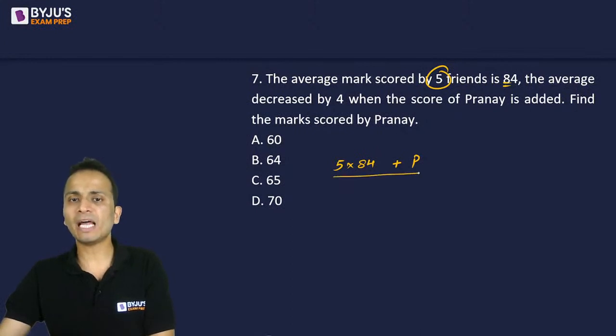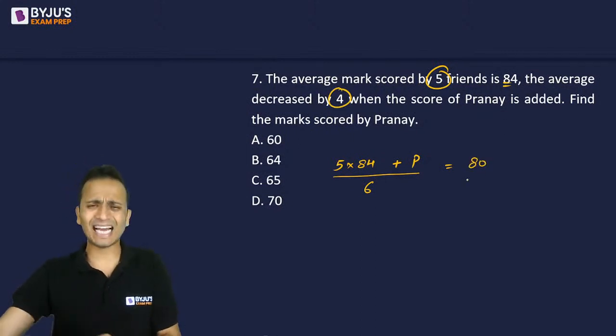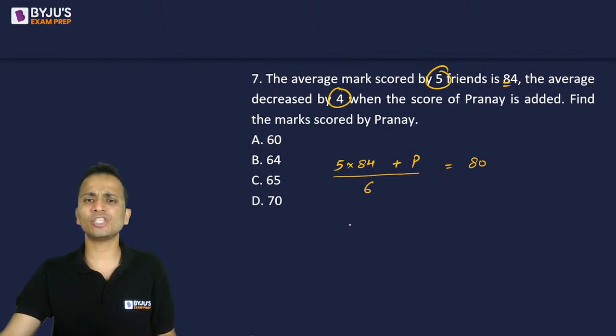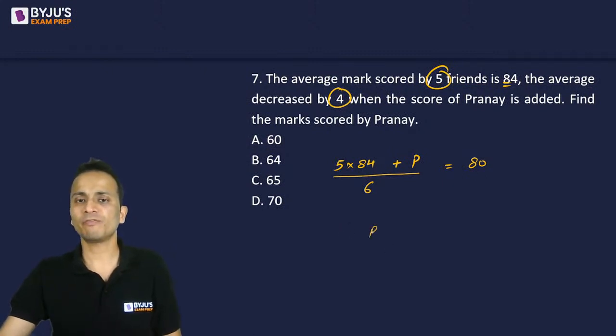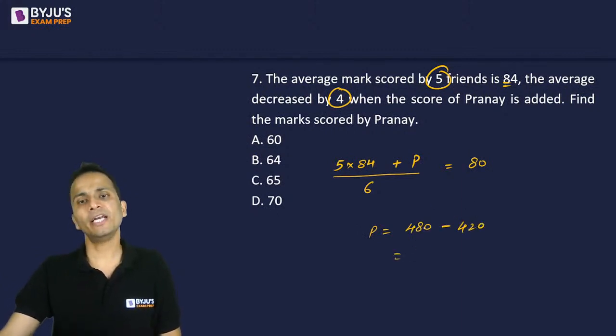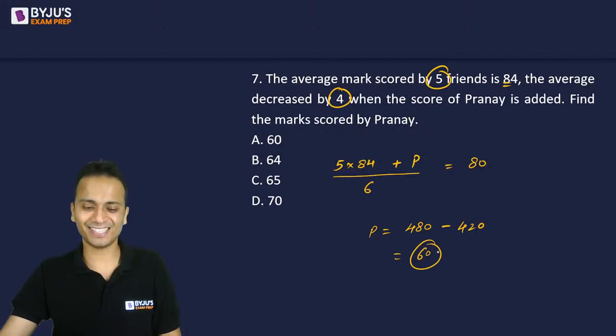Now the number of people has become 6. Okay. And the average of these 6 people is 84 minus 4, that is 80. That's it. Solve this equation and get the value of P. So the value of P will be 80 into 6, that is 480, minus 420. Okay, 84 into 5 is 420. So 480 minus 420, the correct answer is 60.